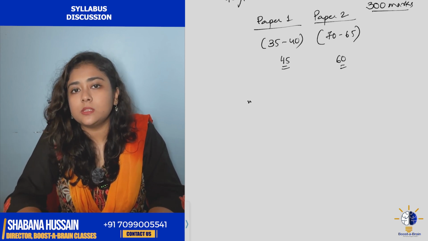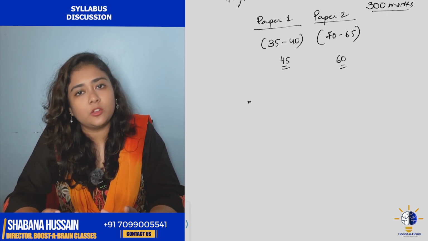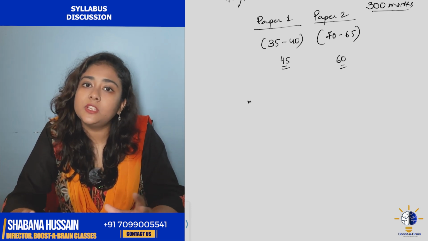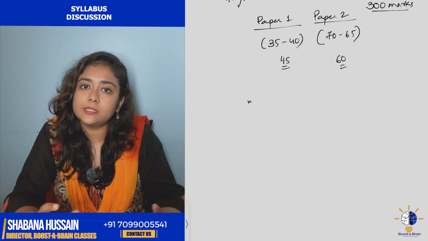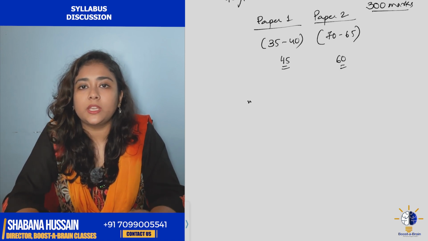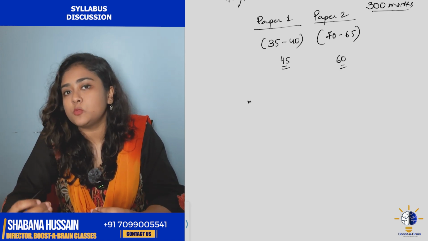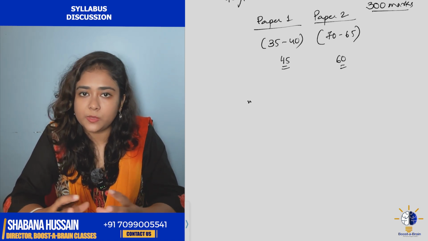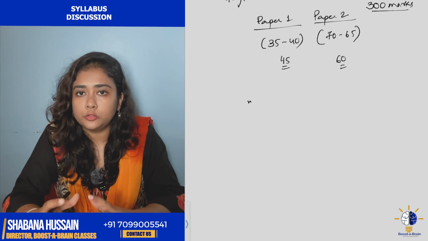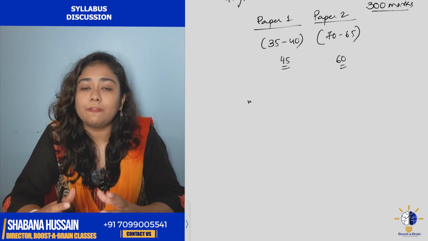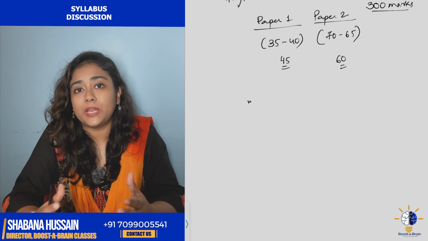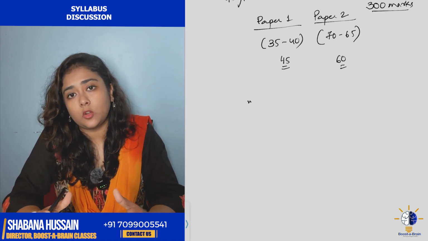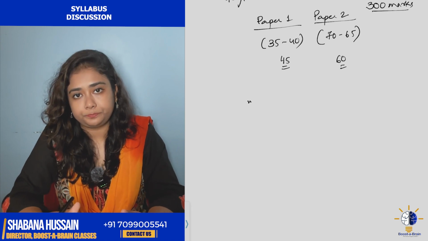For the static units, just get hold of the content. You have to memorize, you don't have to go deeper into the things. You have to get the facts and figures clear. NTA targets the facts and figures only. Maybe the names of a few organizations, the names of agreements, the names of committees, the steps, the sequence kind of questions, alright. So it's basically facts and figures, so you can just go through it. And for the practical portion, you have to practice. So from where are you going to practice? The answer to all these three categories where you can get your content is the previous year paper.